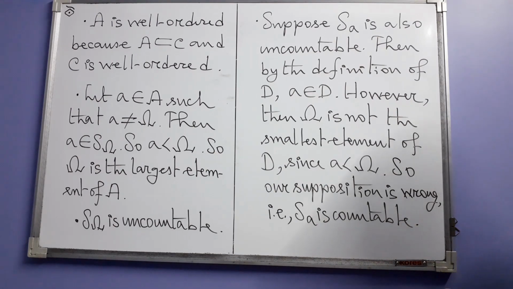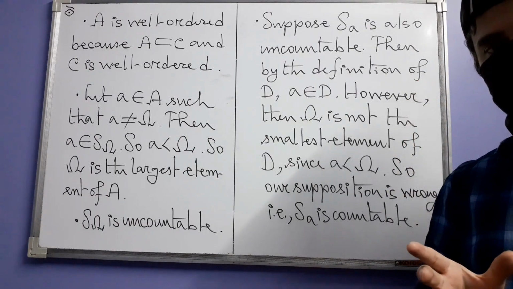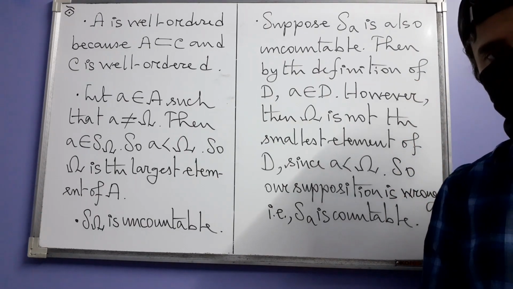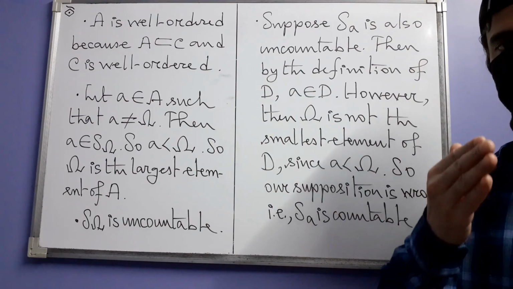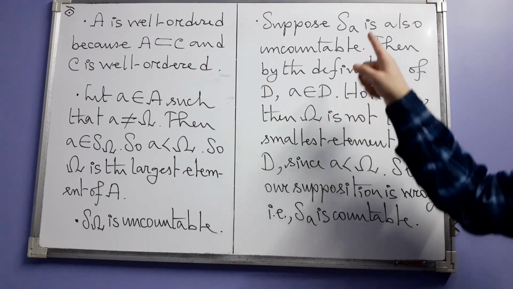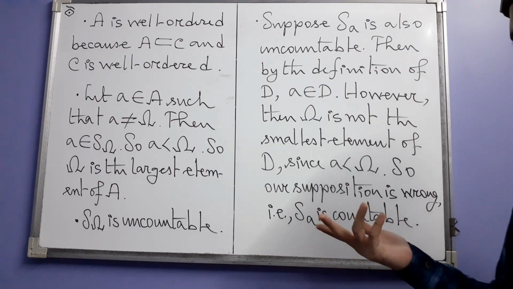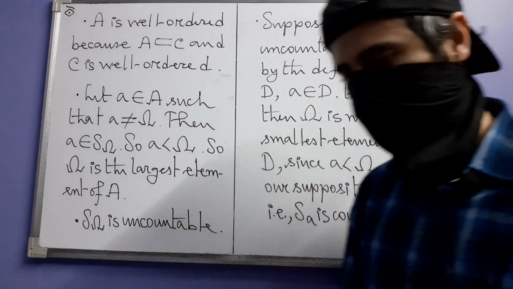So yes, not only is the set A a well ordered set and has omega as its largest element, but the section of A by omega, that is S omega, is uncountable and all other sections are countable. So yes, the proof is correct. Next, let us see where we can go from here.